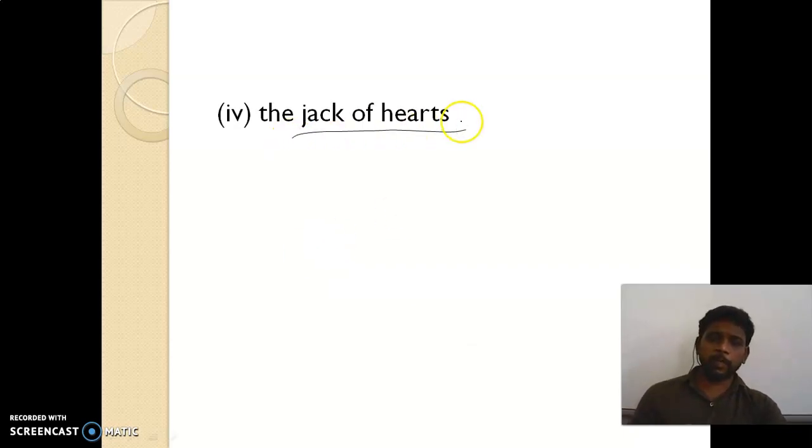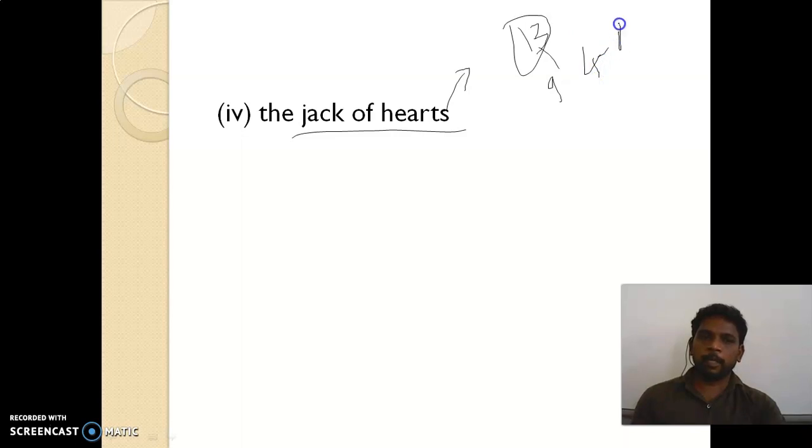Okay, and look at the next subdivision. Fourth subdivision, jack of hearts. So how many heart cards are available? 13. That is one of the varieties. In each variety, 13 cards are available. So in hearts, 13 cards are available. Out of that, 9 are printed with a number. The remaining 4, I have already told you, are Jack, King, then Queen. Okay, these are the other 4 cards.